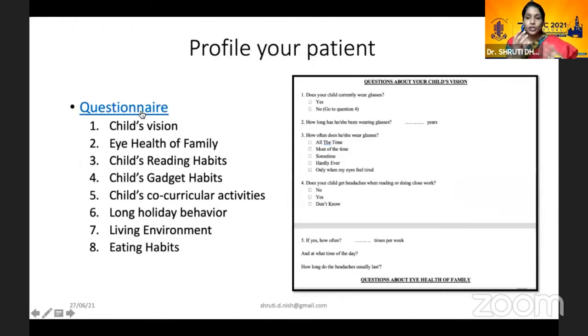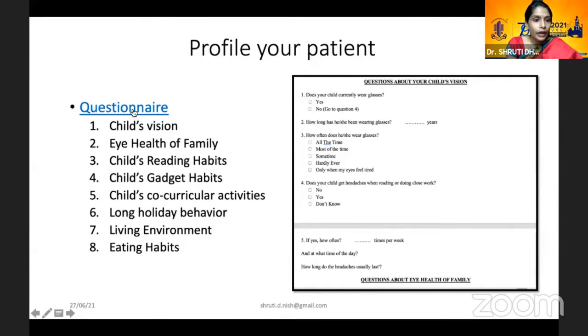The next thing that we need to do is to profile the patient that you're going to enroll. This is done with the help of a questionnaire. We have devised in our hospital an 8-segment questionnaire, which is based on the child's activities, vision, eye health of the family, the child's reading habits, gadget habits, co-curricular activities, long holiday behavior like summer and winter holidays, the living environment of the child, and the eating habits of the child.